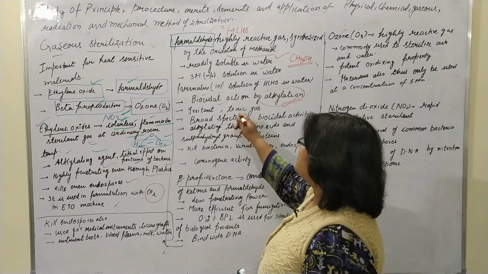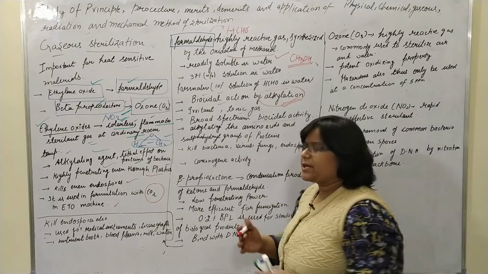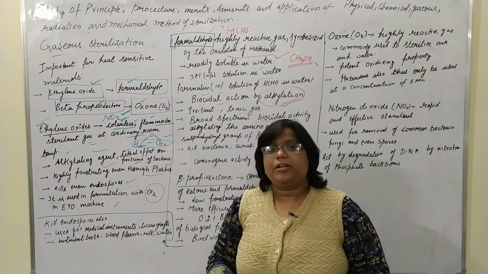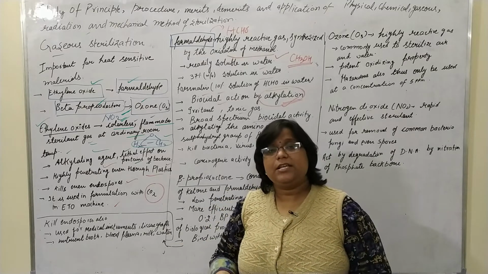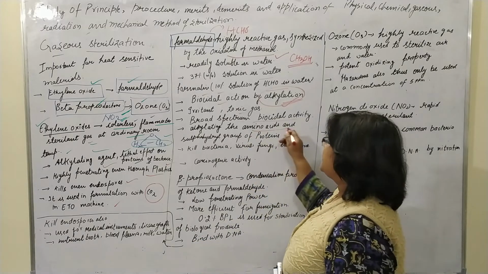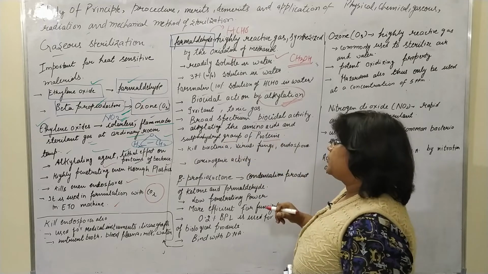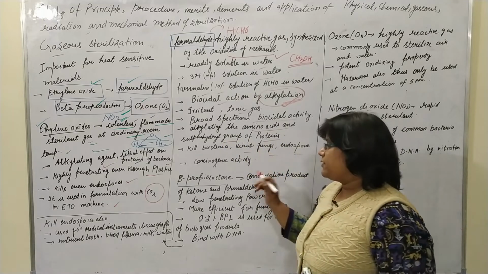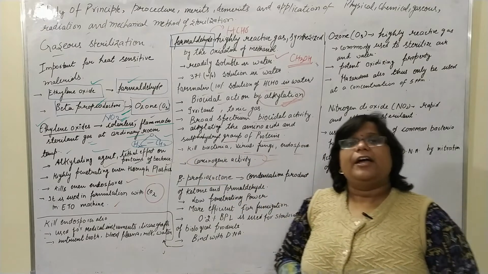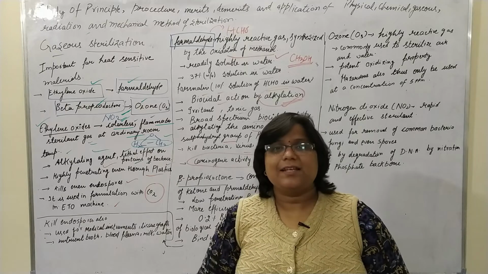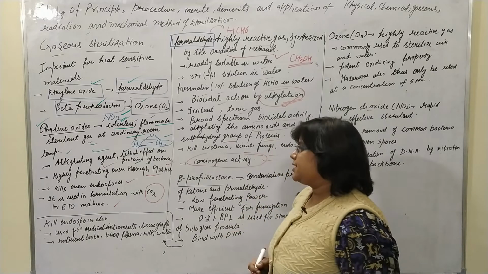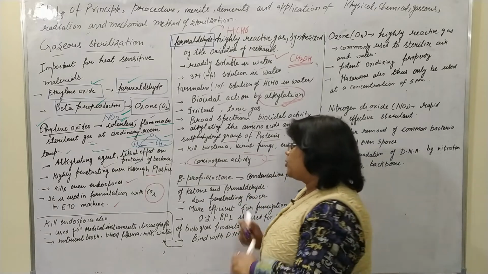It is a toxic gas and has broad spectrum activity, meaning it is effective on different types of bacteria, viruses, yeast, fungi, molds and even endospores. It alkylates the amino acids and sulfhydryl groups of proteins. But the main drawback is its carcinogenic activity, due to which it has limited uses.